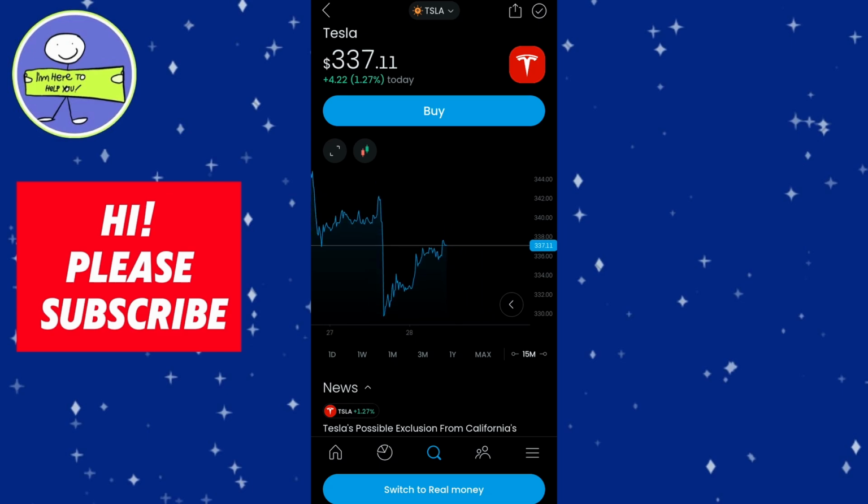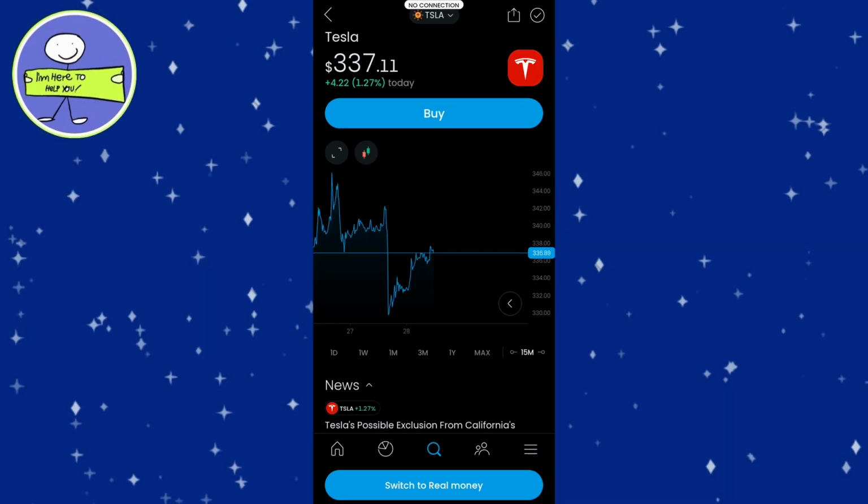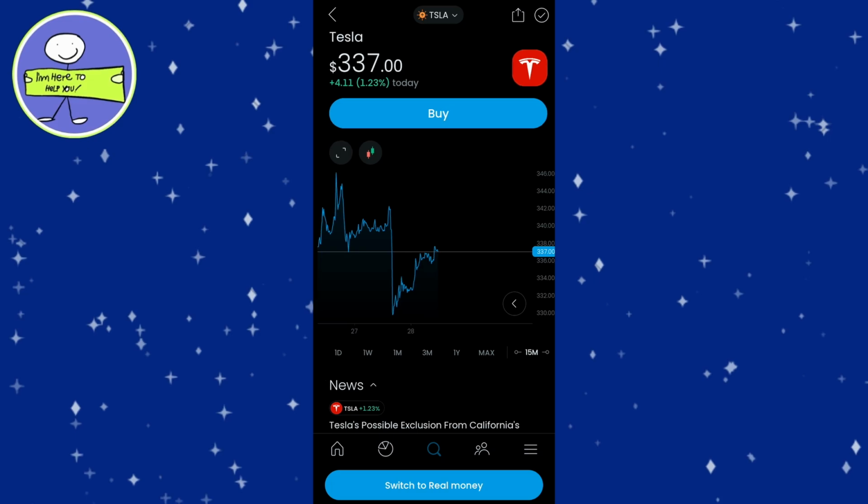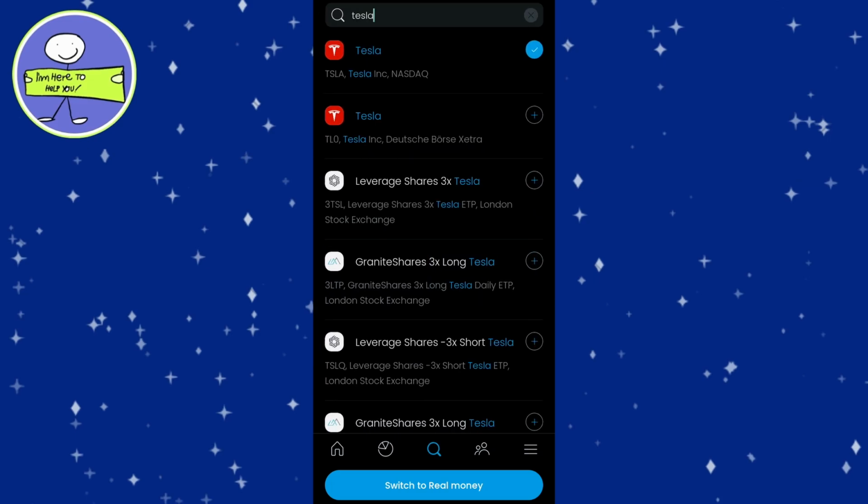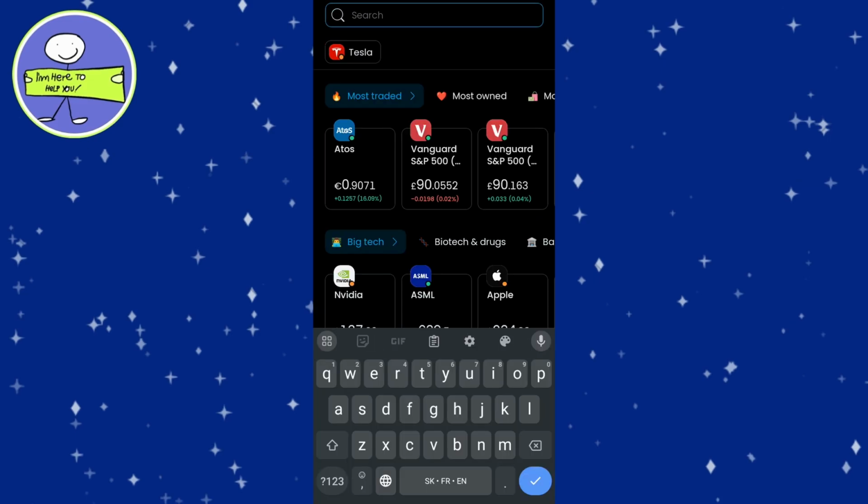about timing the market. If you're looking to broaden your investment strategy, ETFs, exchange-traded funds, can be an excellent way to diversify your portfolio. ETFs allow you to invest in a collection of assets, such as stocks, bonds, or commodities, without needing to pick individual securities.